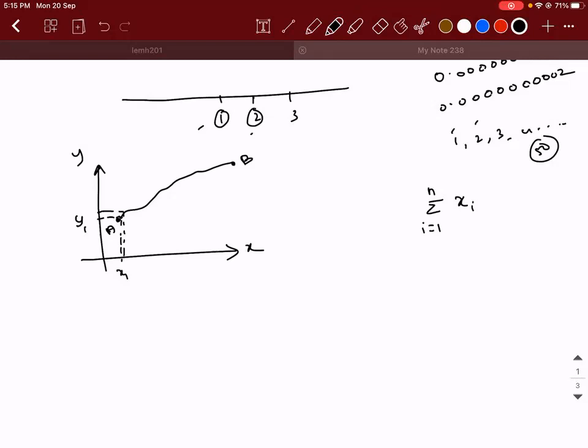How many numbers will you say? Way too long, sir. It will be too large, no? Means if I put a question like this, give me the sum of all the function values that are there between A and B. Is it possible for sigma to solve that issue? No, sir. Obviously not, right? So to overcome that issue only, integration came into picture.